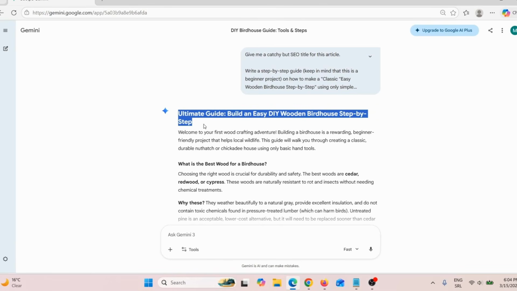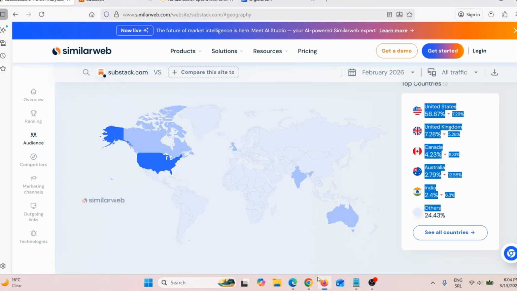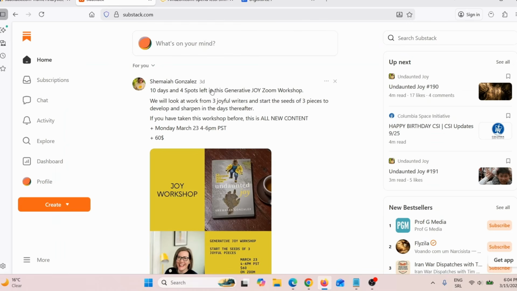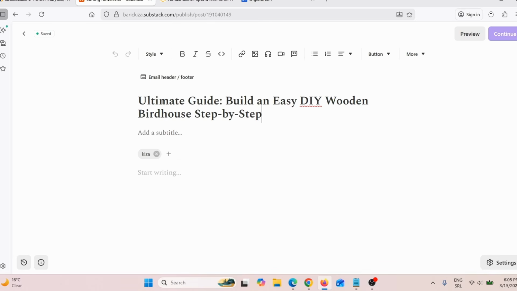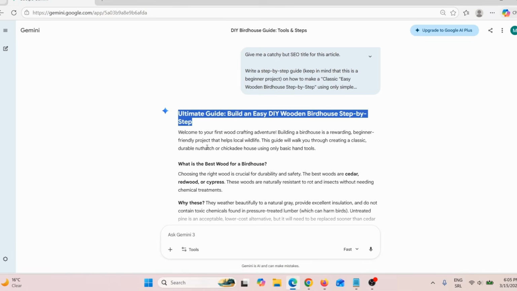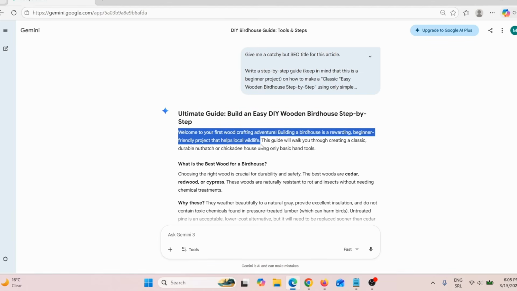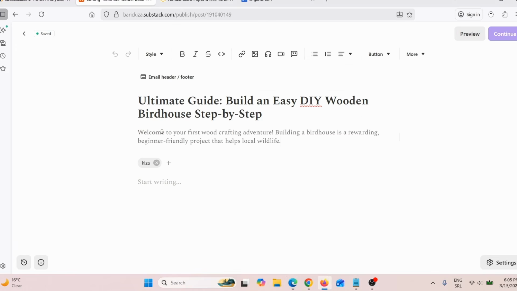I will use the Google Gemini article, and then we are going to use a website called Substack. Now it is free to register. So what you need to do, you need to click here on create, and then click here on article, because we wish to create an article, okay? And then here I need to add my title. This is the title. And then here I will actually go back here and I will say, for example, that this will be my subtitle, okay? Go back here on Substack and I will add my subtitle.